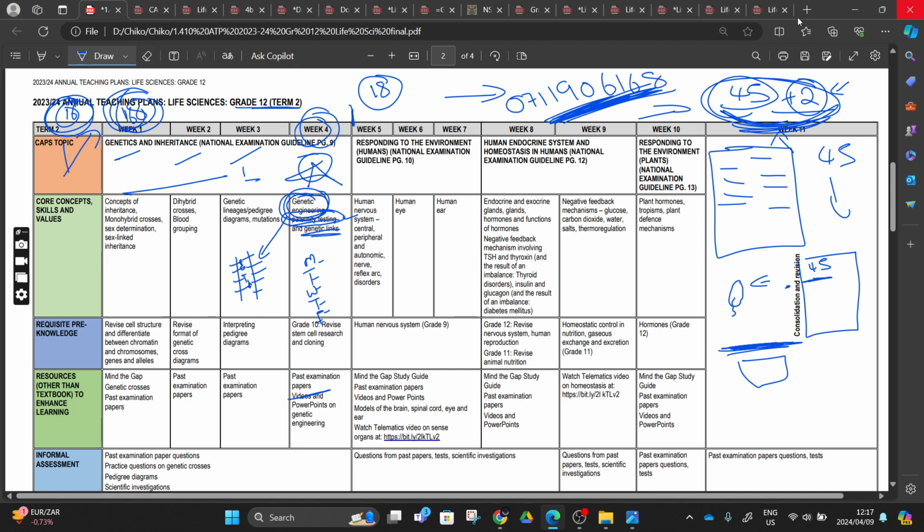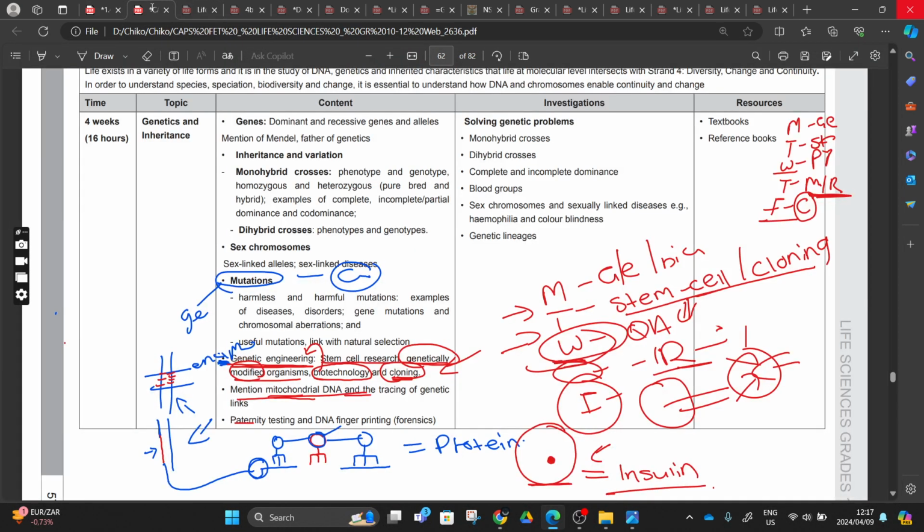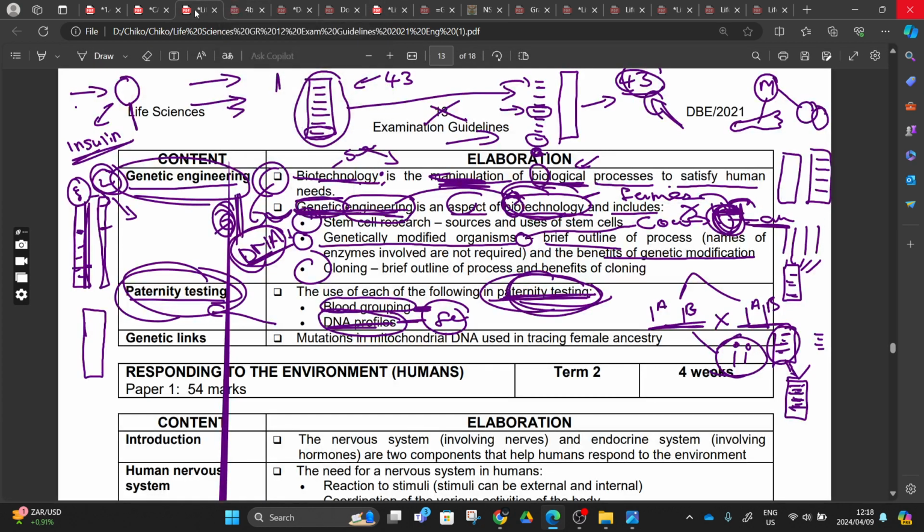Let's do a revision of yesterday. Yesterday we did genetic engineering. I told you that we have biotechnology, and in this biotechnology we have branches, which include DNA profiling, genetic engineering, and stem cells. They explain it well in your examination guideline here.